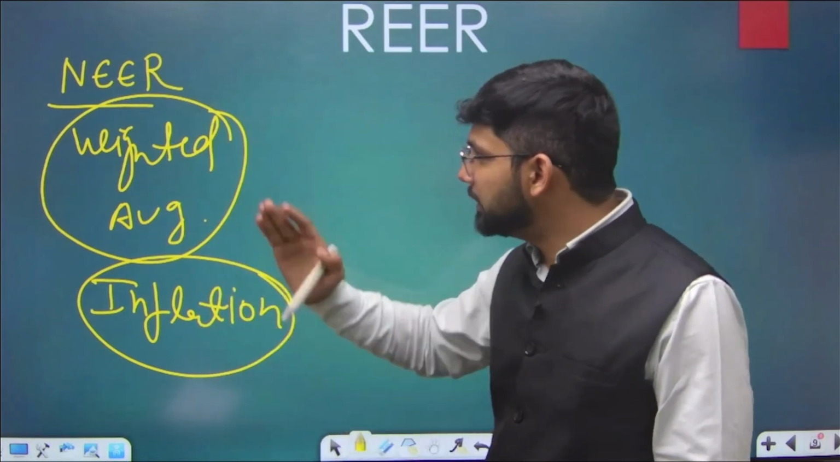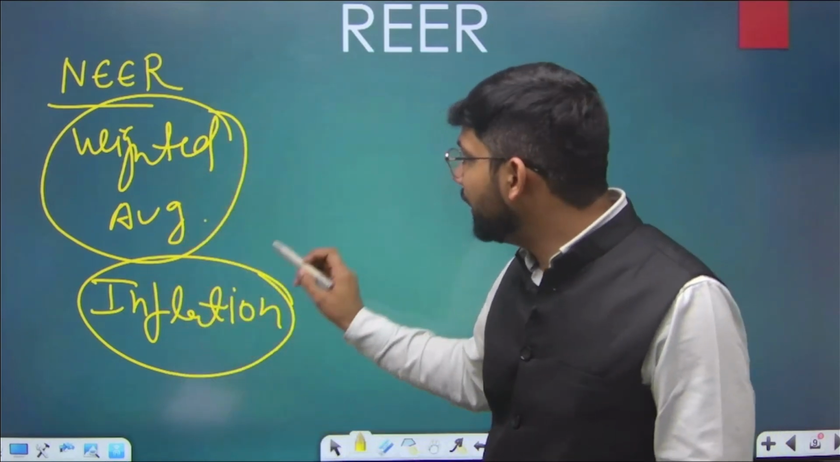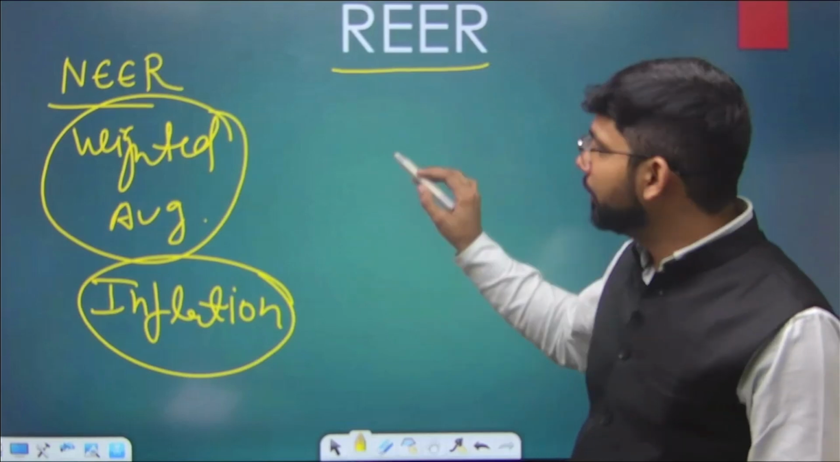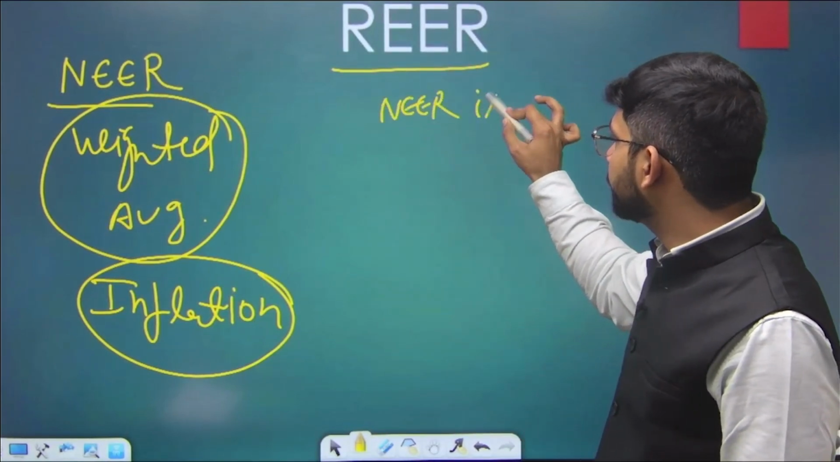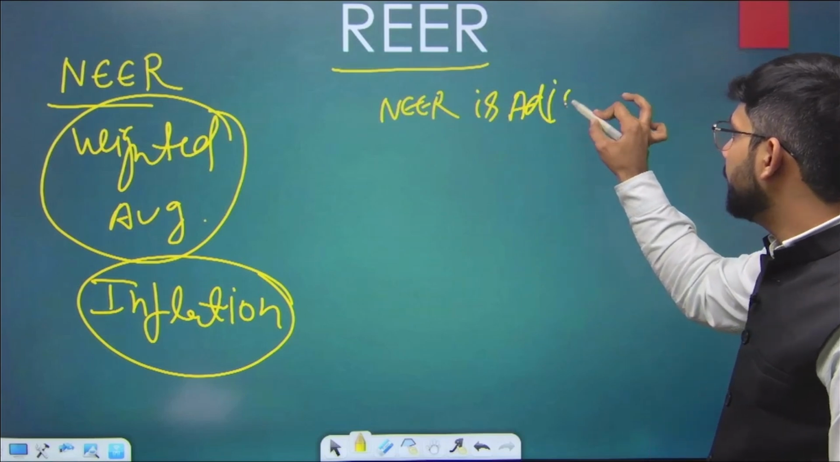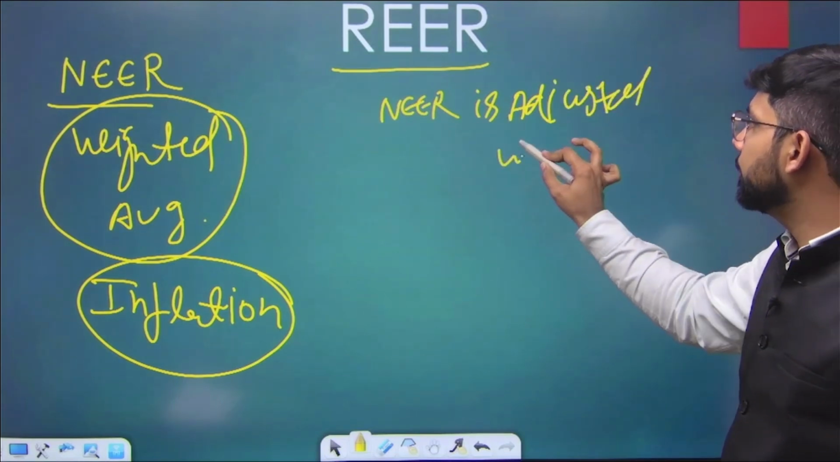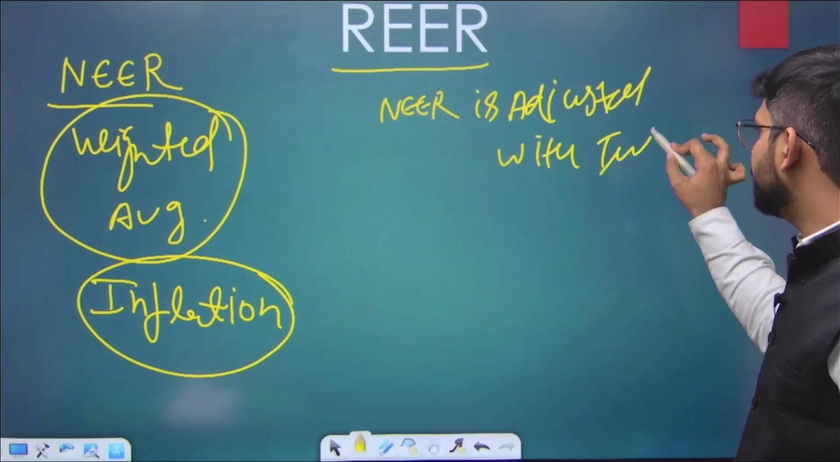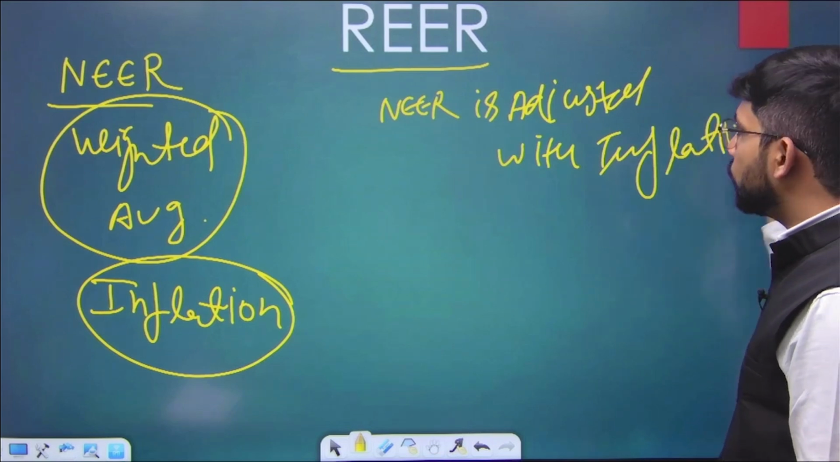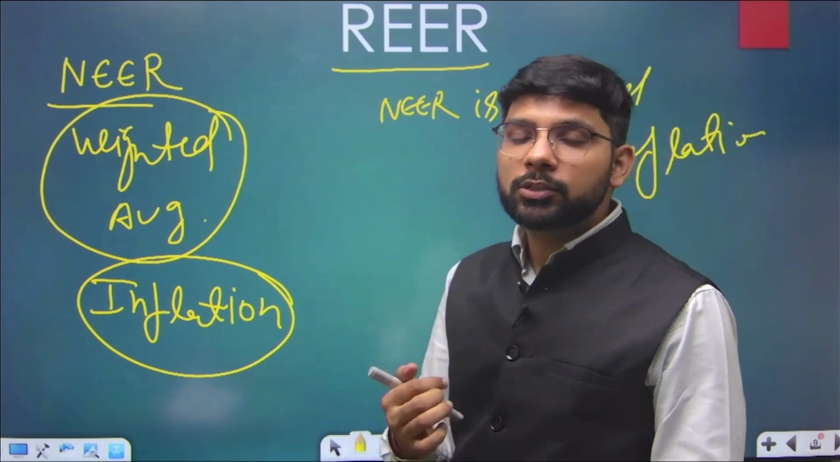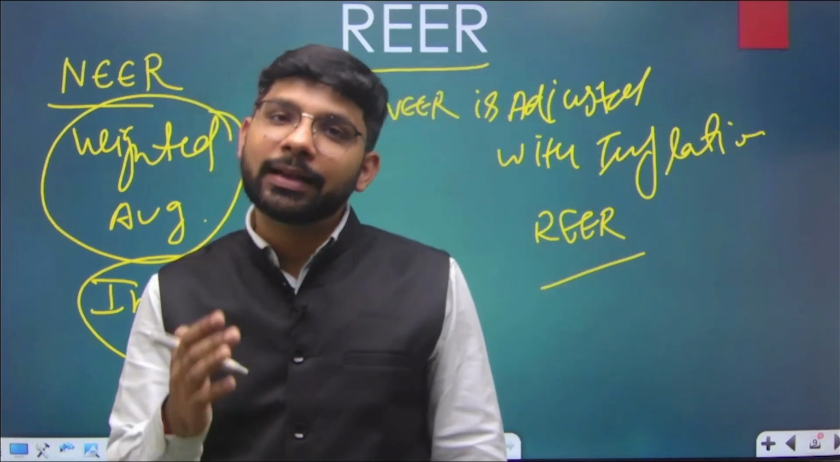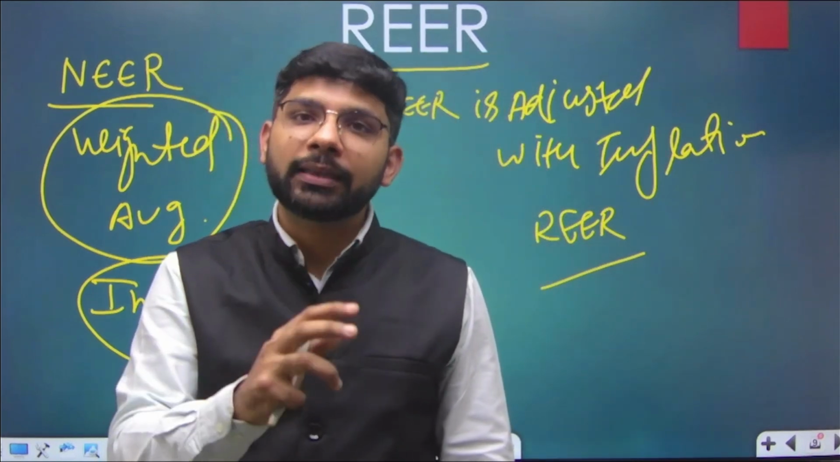If we are adjusting the NEER with the inflation, then that is known as REER. Means the NEER is adjusted with inflation, that is known as REER. अगर NEER को हम स्पेसिफिकली एडजस्ट करें इन्फ्लेशन के साथ, दैट इज नोन एज द REER, रियल इफेक्टिव एक्सचेंज रेट.